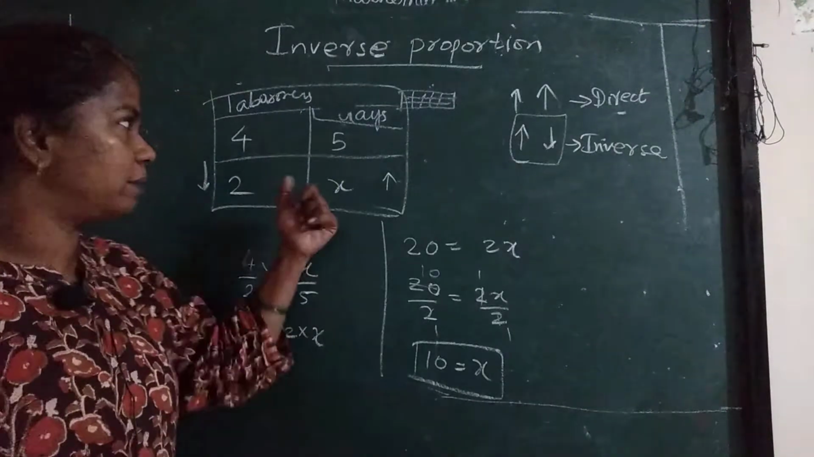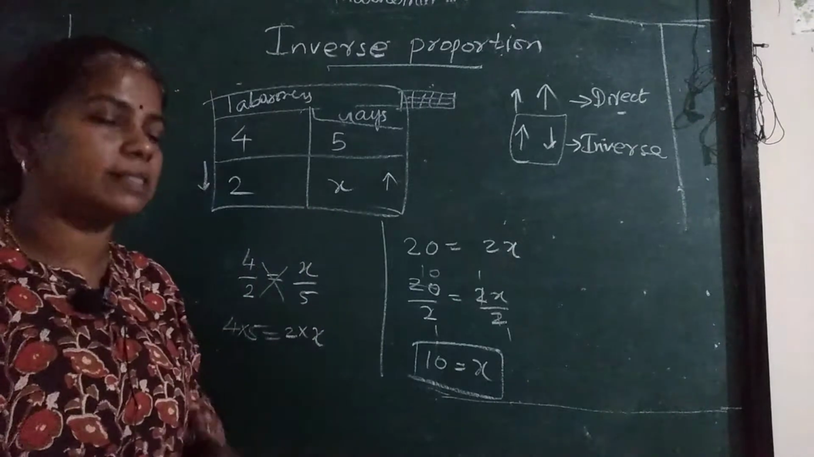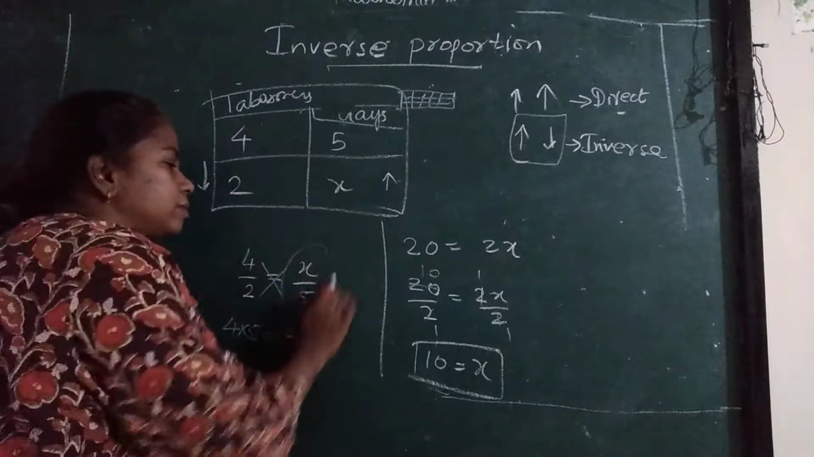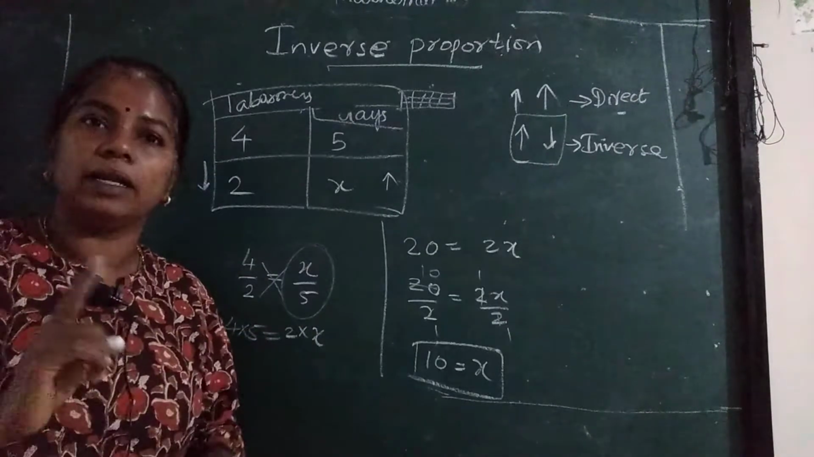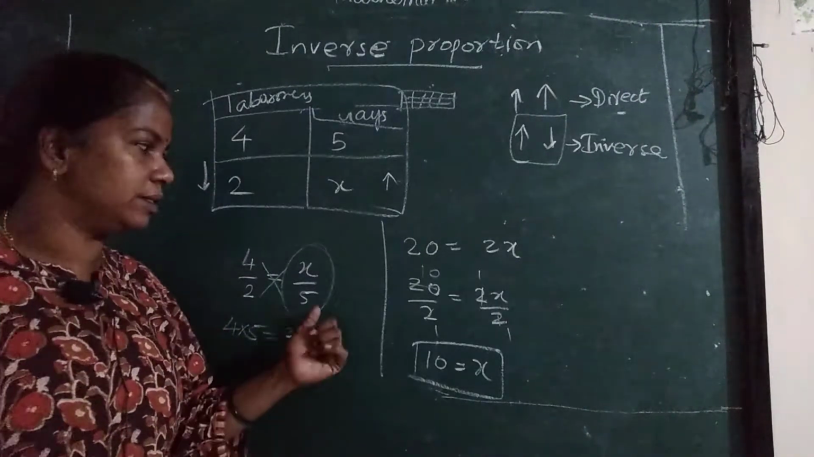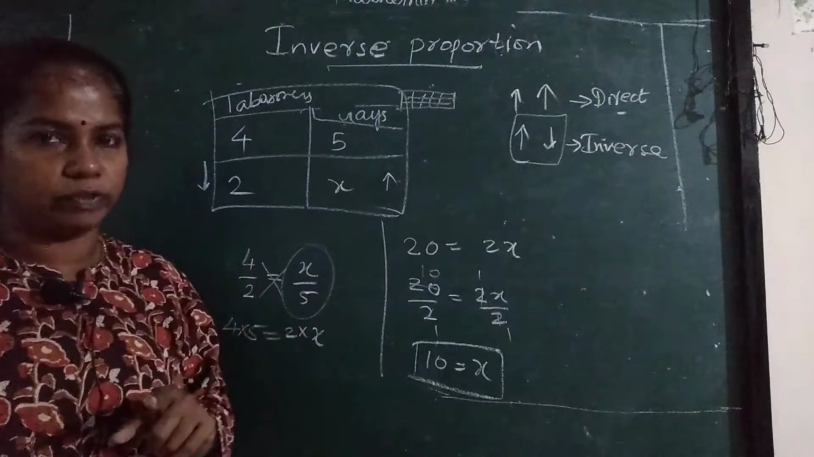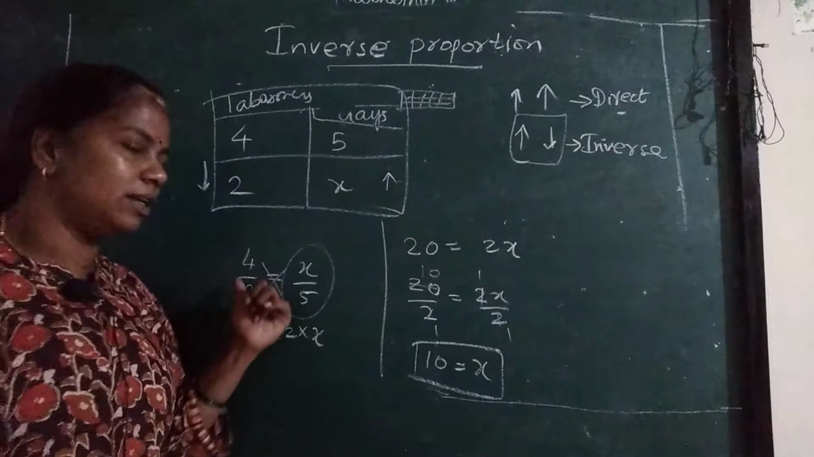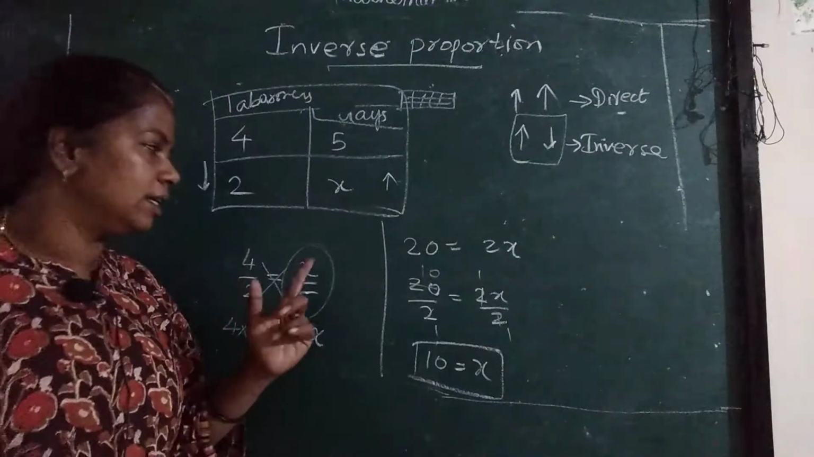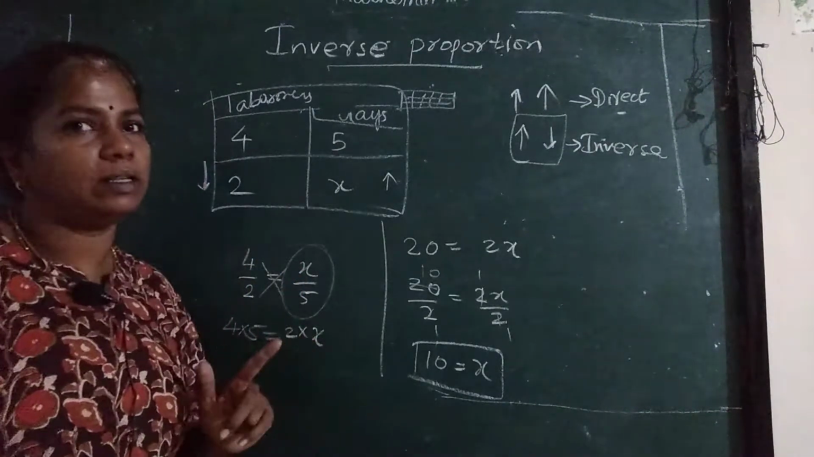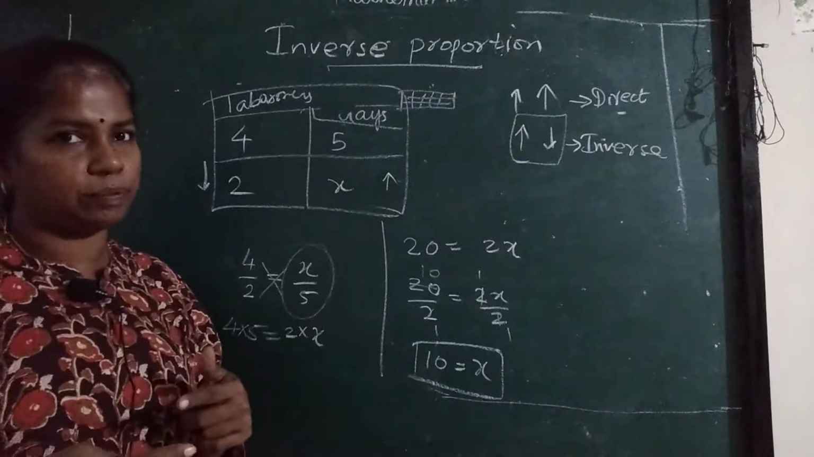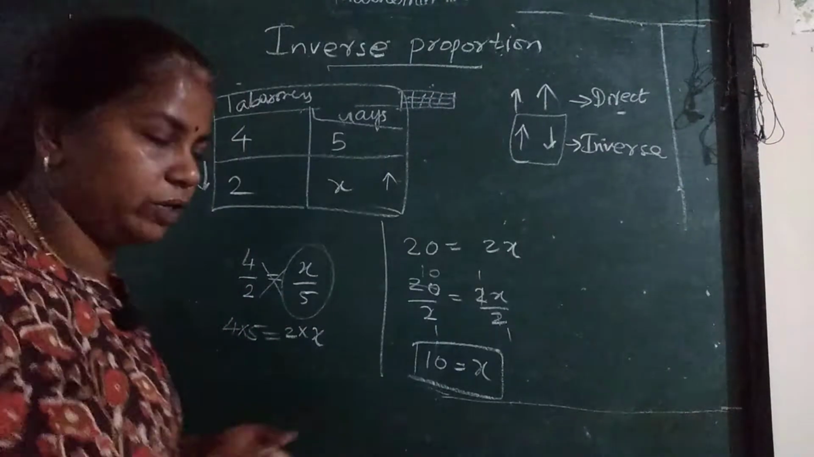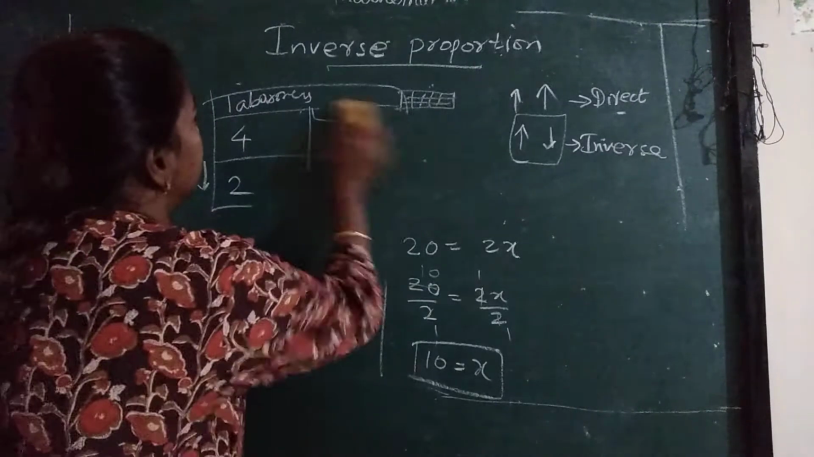Understood how to calculate? You have to first make a table and put the values properly in their place. Second thing, you have to take the reciprocal. In direct we don't take the reciprocal, but in inverse you have to. Don't confuse. In inverse we take the reciprocal of the numerator and denominator. I will give you one more example so you understand better.